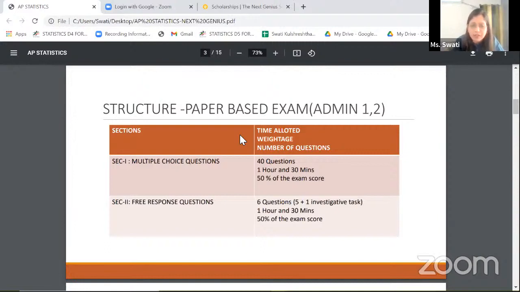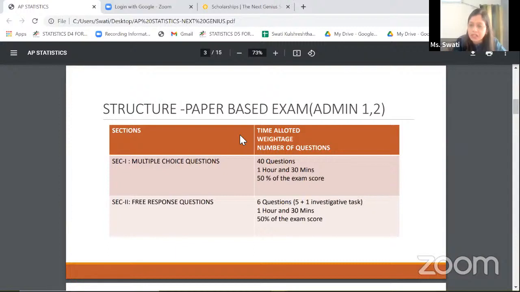Section 2 would be free response questions, 6 questions, 5+1 as we put it. So when we are saying 5+1, we're essentially saying that one of them is going to be an investigative question. So investigatives take more time as compared to the regular questions, right? So we'll have 25 minutes given to one particular investigative question, and the rest 65 minutes would be distributed equally amongst the other 5 free responses.